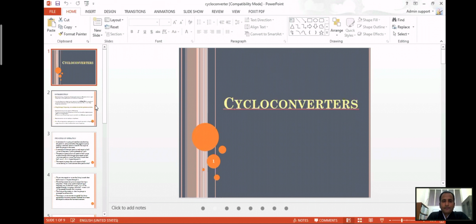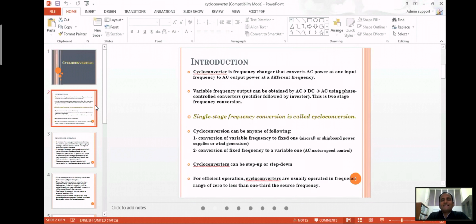So especially this cycloconverter is a frequency changer. Some devices operate on a different frequency level, so the frequency changer converts AC power of one input frequency to AC power of a different frequency. It can be a multi-stage converter also.